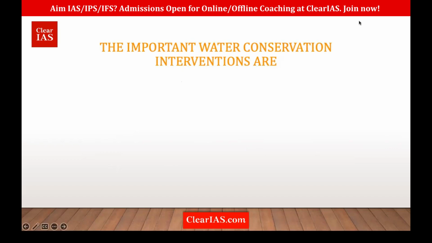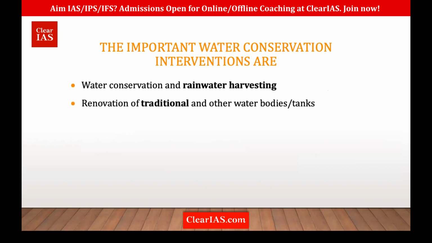So what are the important water conservation interventions we are doing? I already spoke about rainwater harvesting. So, water conservation and rainwater harvesting. It also focuses on renovation of traditional and other water bodies, for example step wells like Rani Ki Vav, which is a step well, and the Baolis in Rajasthan. Such traditional water bodies, if they are maintained, then there will be water, there will be less decline of the water table, and water would be recharged.